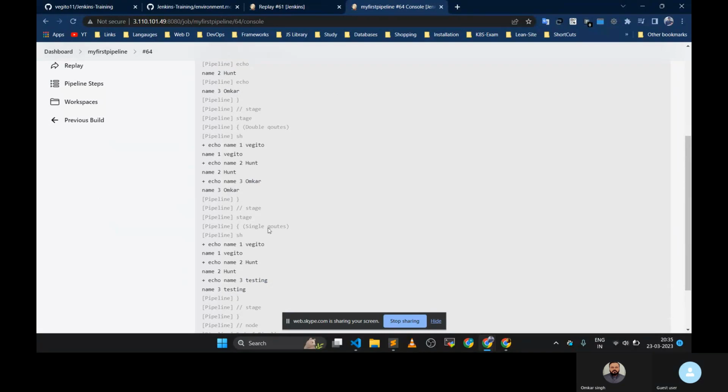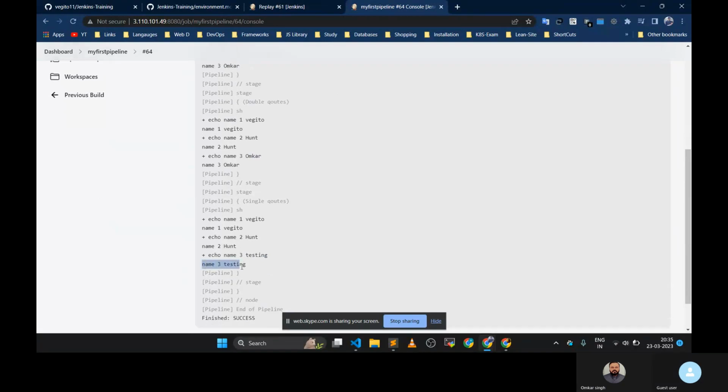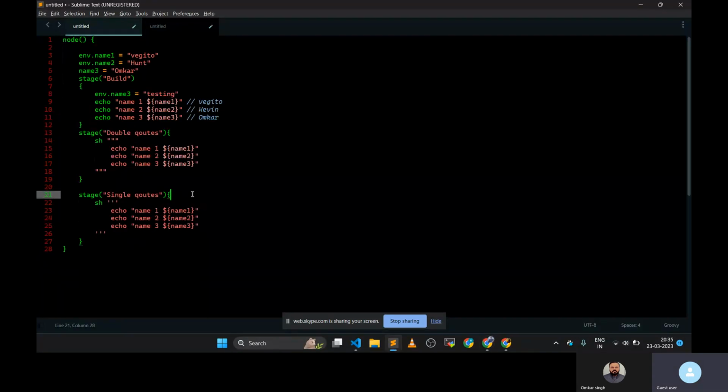So here you can see that all things are similar, but there is a difference in output. Why? Because these three lines are equal, but still we are getting different output.